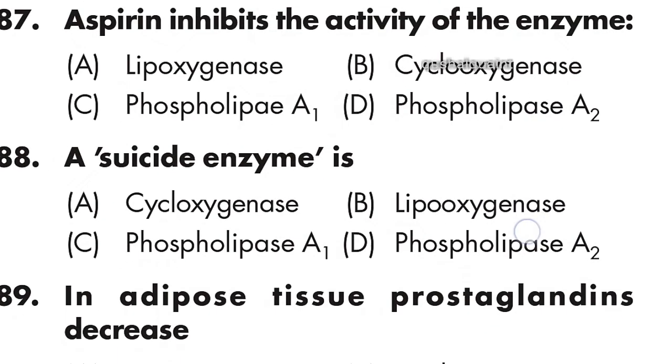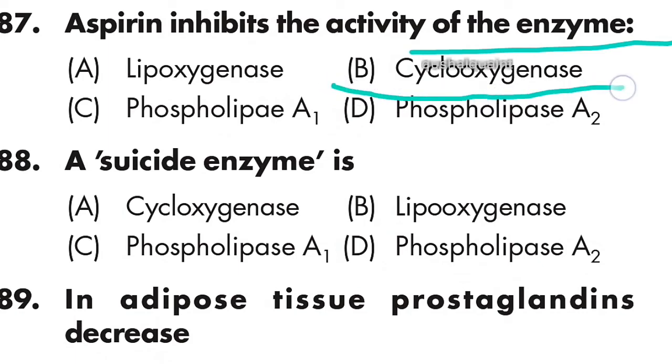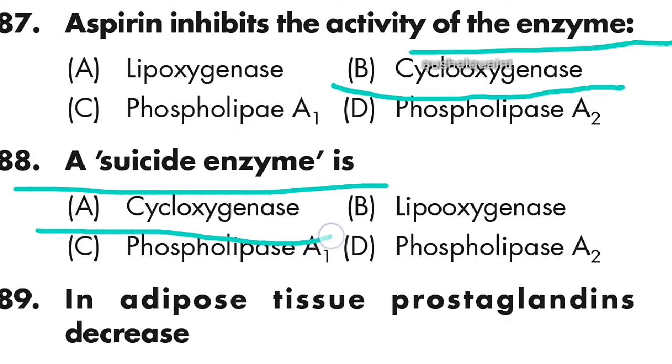87. Aspirin inhibits the activity of the enzyme cyclooxygenase. Option B is right. 88. A suicide enzyme is cyclooxygenase. Option A is right.